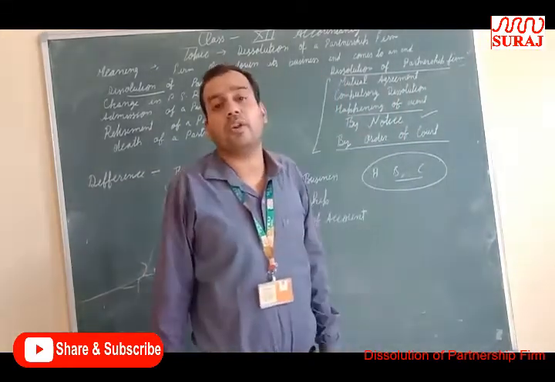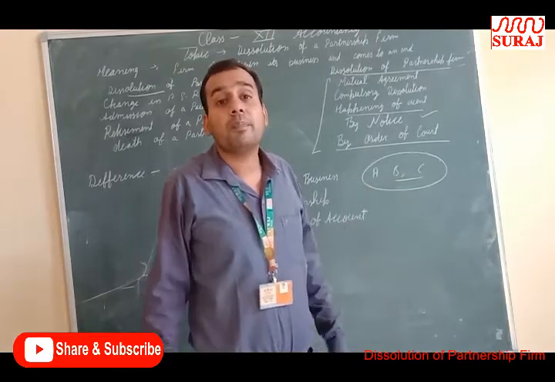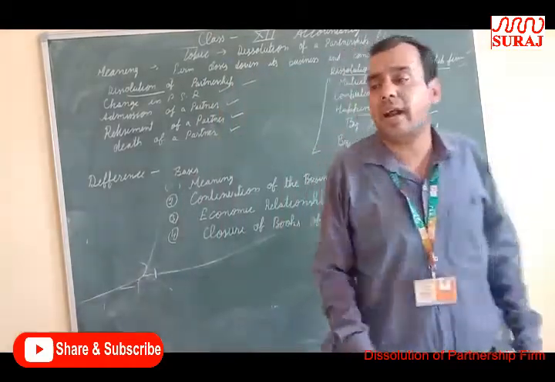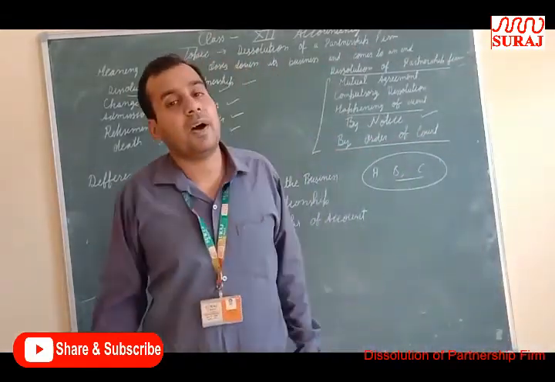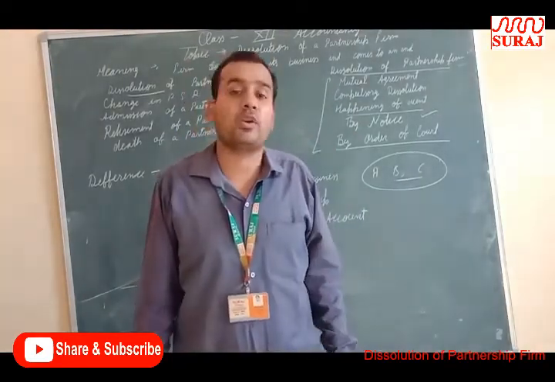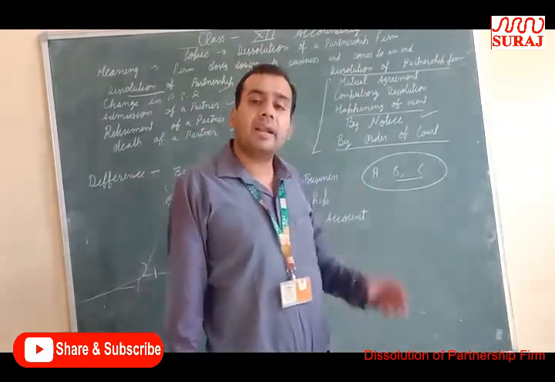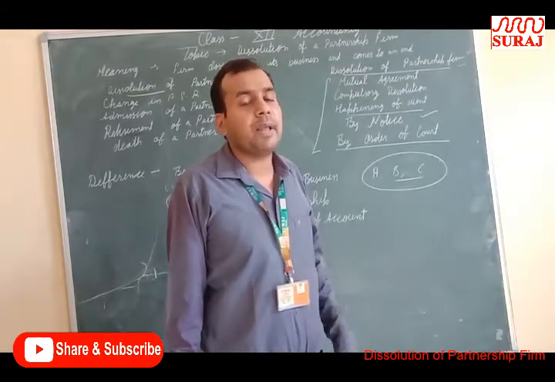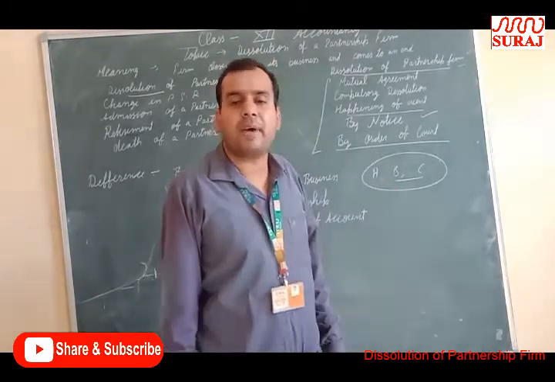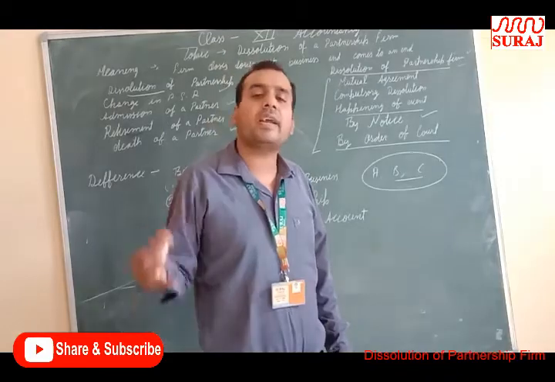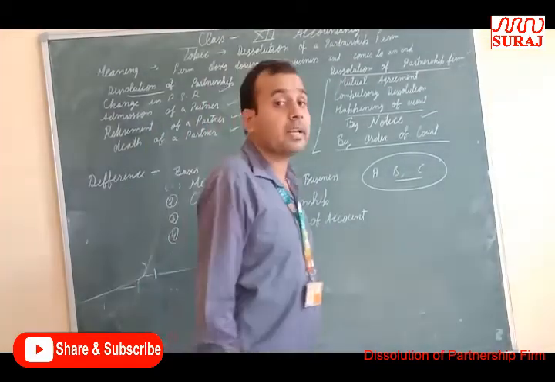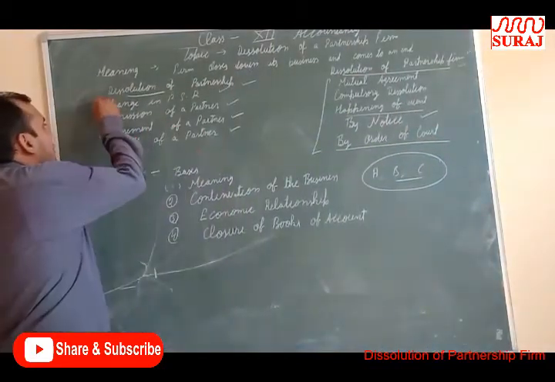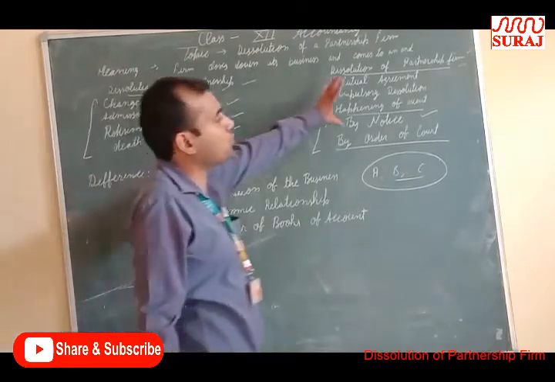Dissolution by order of court. Sometimes the court gives an order to dissolve the firm. The court gives an order when a person becomes of unsound mind and has no ability to understand the terms and conditions of the partnership firm, then the business can be dissolved. If a partner files a suit against the firm, or another partner becomes insolvent and his work is against the firm, then the court can give an order for the dissolution of the partnership firm. Means dissolution of partnership and dissolution of partnership firm are different.